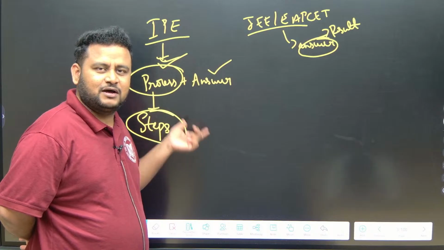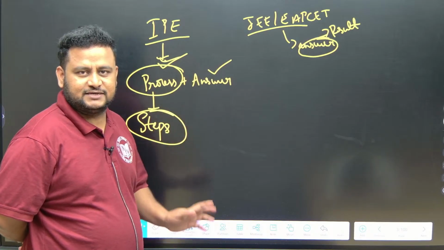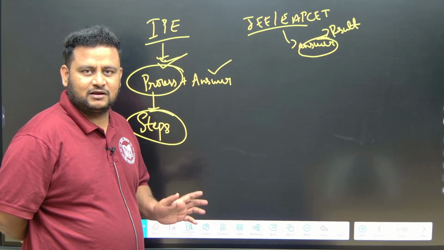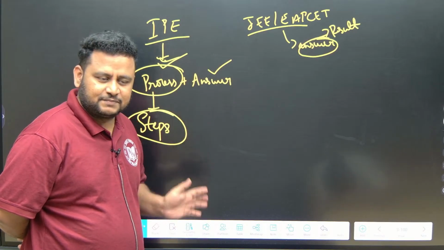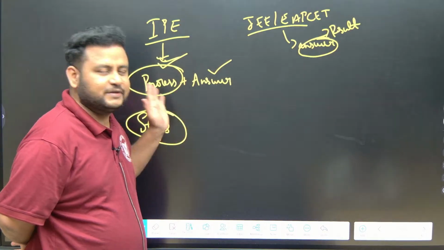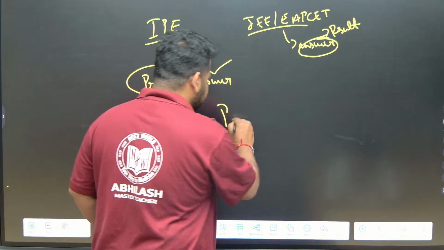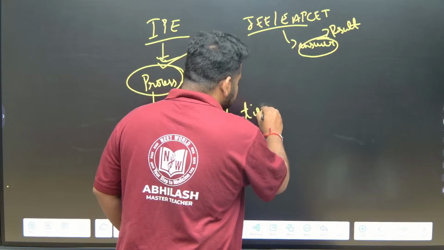Become Abhishek Sharma or Travis Head or Virat Kohli when it comes to JEE Mains or EAP set. That is not a problem at all. But be like Virat Kohli in ODI or test matches, okay? That means what? You have to have some patience. Here the patience is the key. Each and every step you have to have the patience and solve it very clearly.